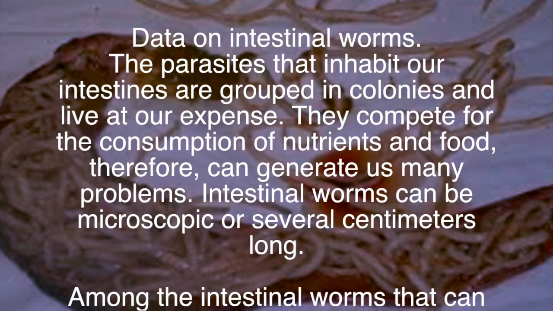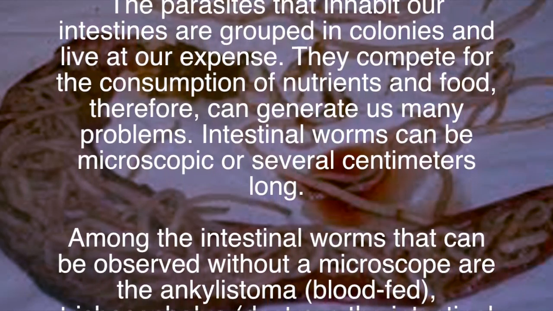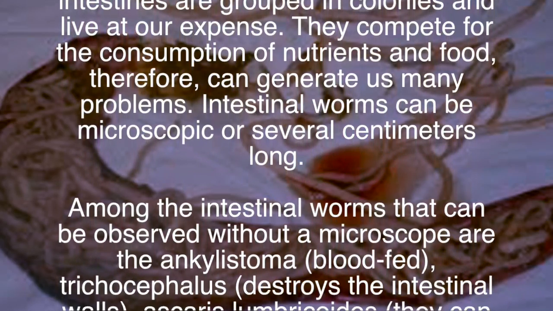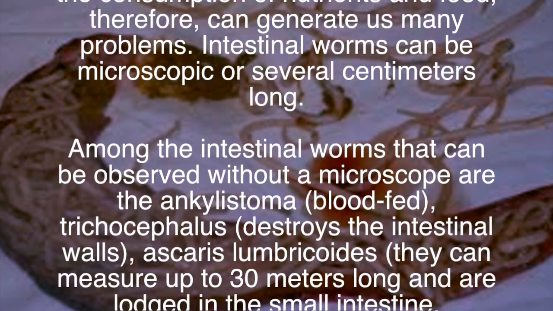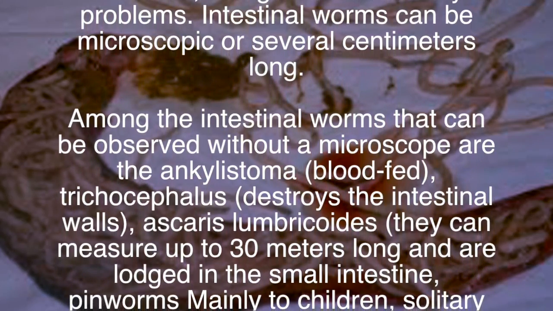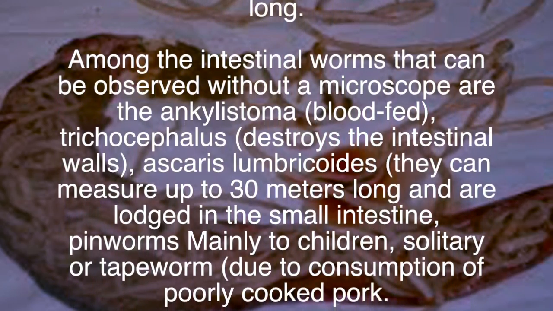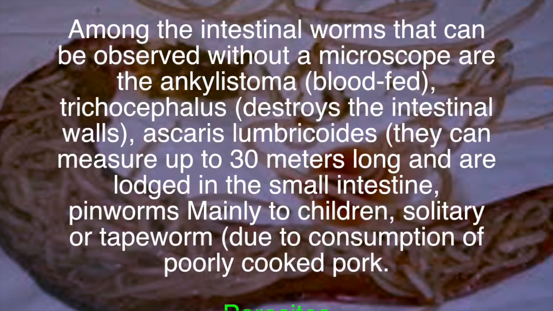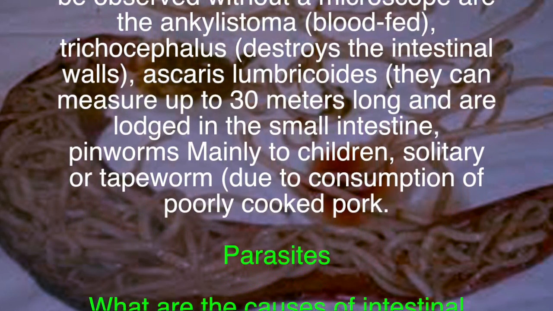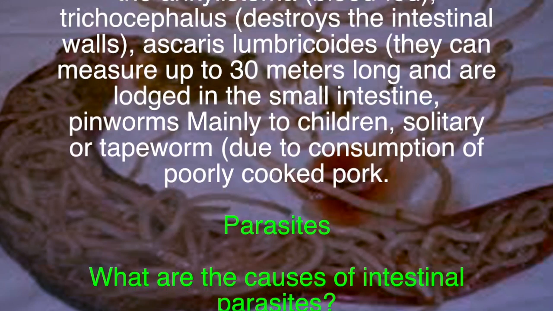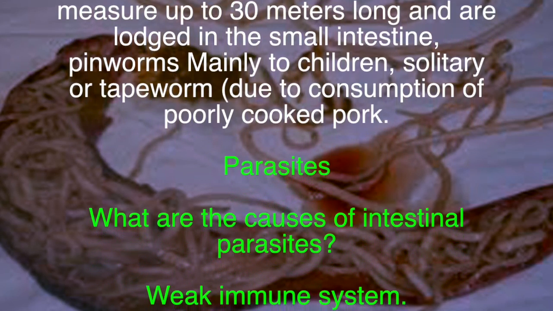Among the intestinal worms that can be observed without a microscope are the ankylostoma, blood-fed, trichocephalus, destroys the intestinal walls, Ascaris lumbricoides. They can measure up to 30 meters long and are lodged in the small intestine. Pinworms mainly affect children, and solitary or tapeworm is due to consumption of poorly cooked pork. Parasites. What are the causes of intestinal parasites?